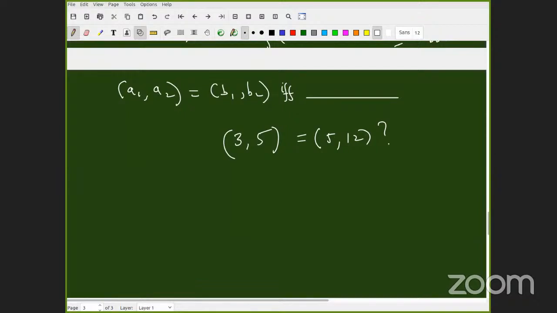Otherwise, put no. Very good. Now the next question is whether (3, 5) is equal to (3, 7)? All of you said no, right? This is my second question, for this I require an answer.